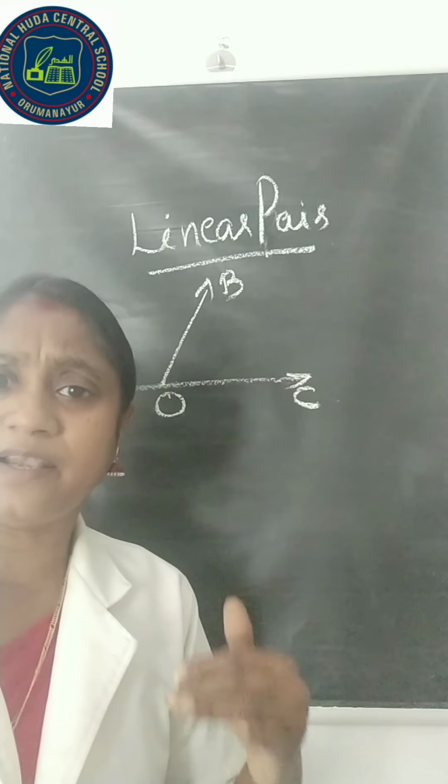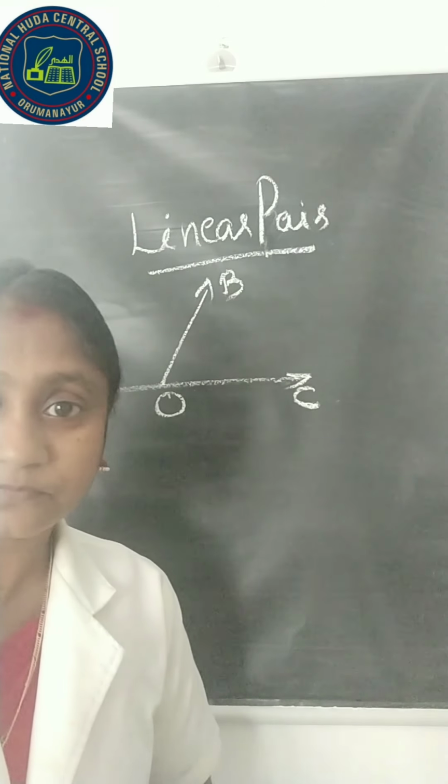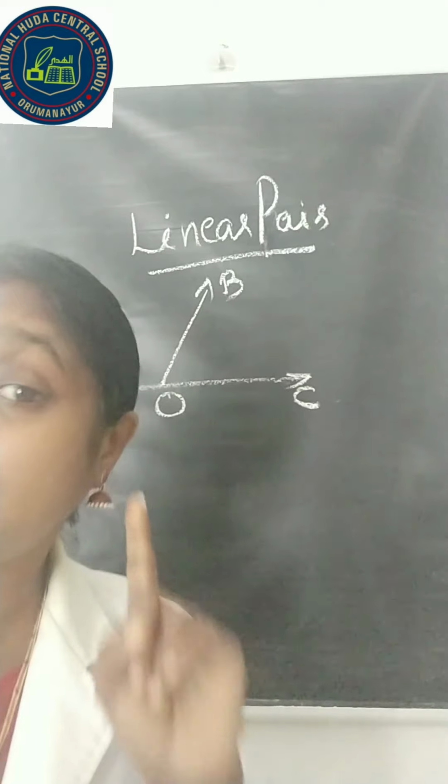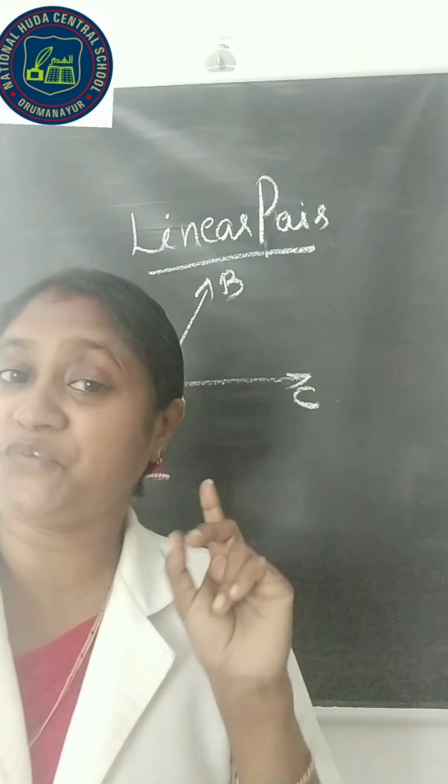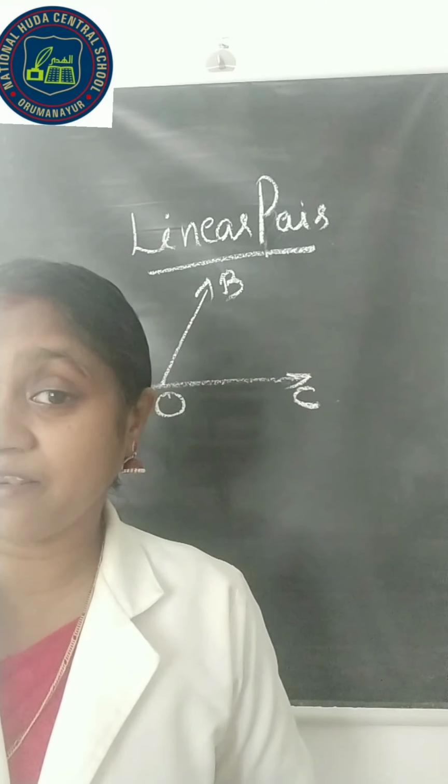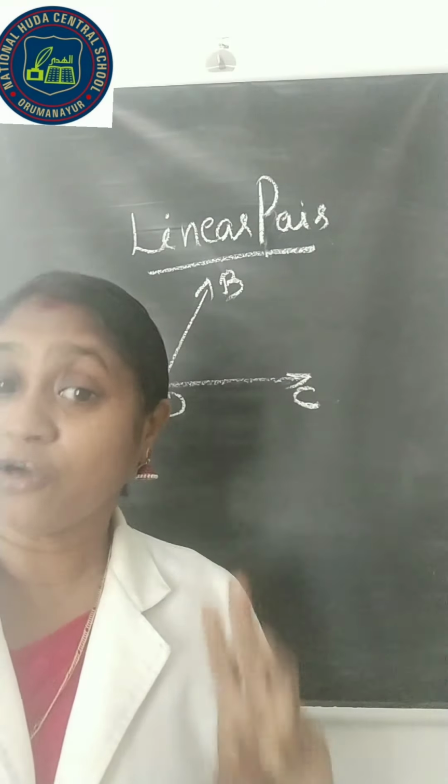So what is the condition for a linear pair? There will be a common arm. There will be a common vertex. And their non-common arms lie opposite to each other. And one more condition: the sum of the linear pair angles must be 180 degree. That is, the linear pair angles are supplementary.